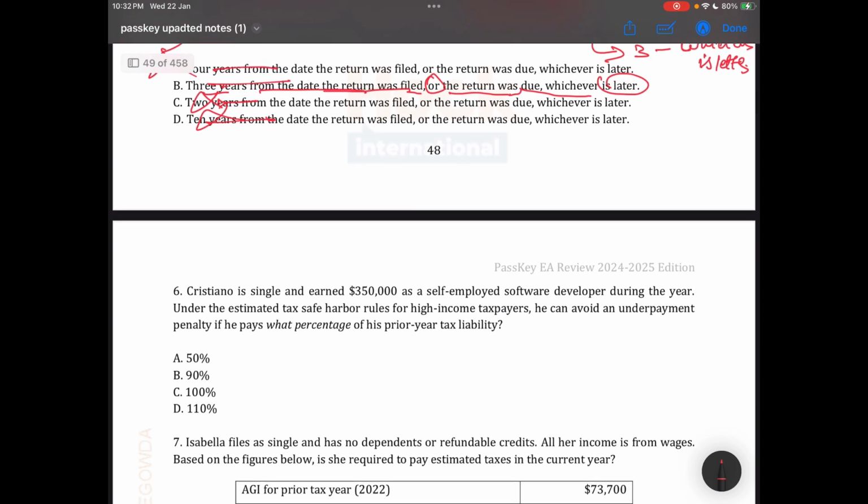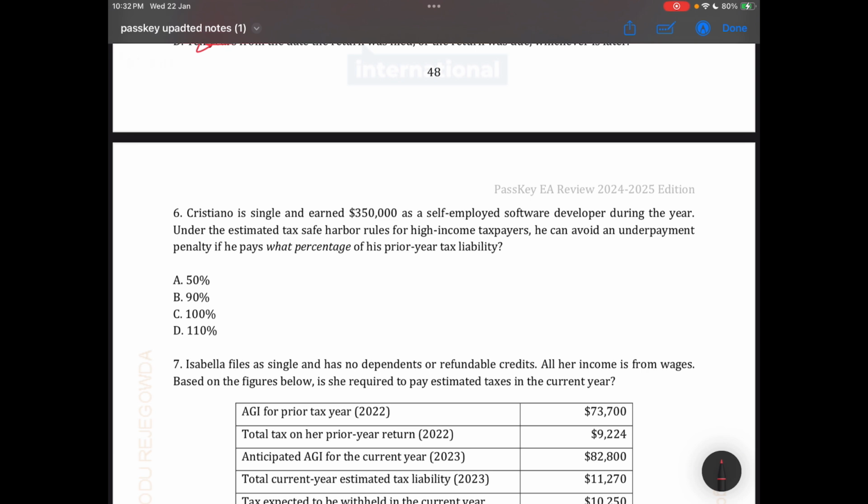Okay, let's move to question number 6. Christiana is single and earned 3,50,000 as a self-employed software developer in the year. Under the estimated tax safe harbor rule, the high-income taxpayer can avoid an underpayment penalty if he pays what percentage of the previous year's tax? So basically these questions are about estimated tax liability and estimated tax payment.